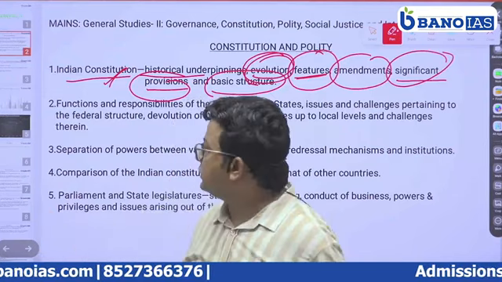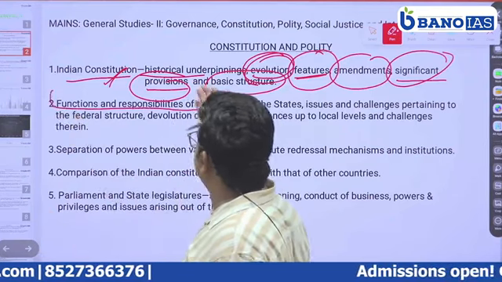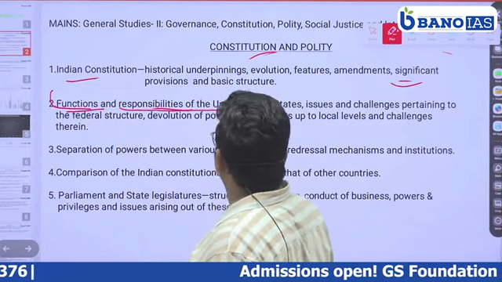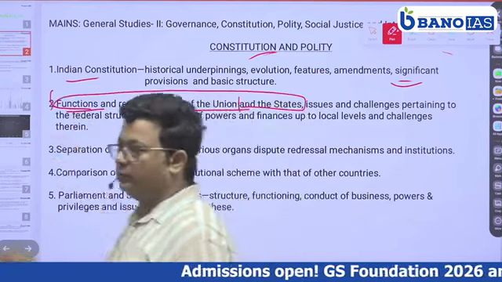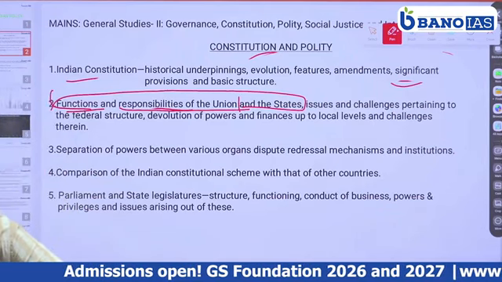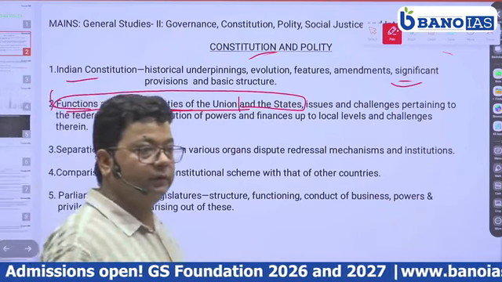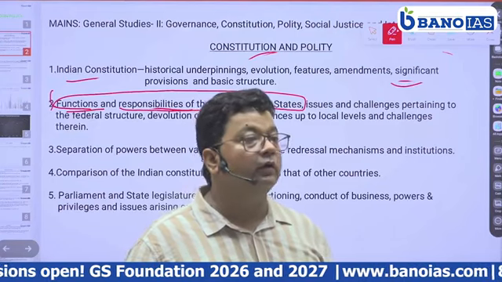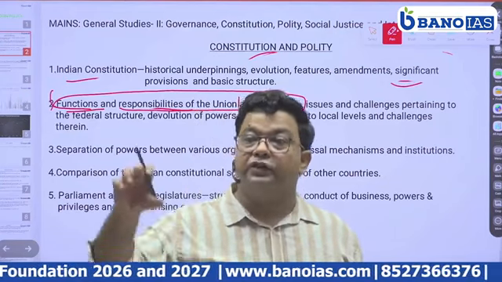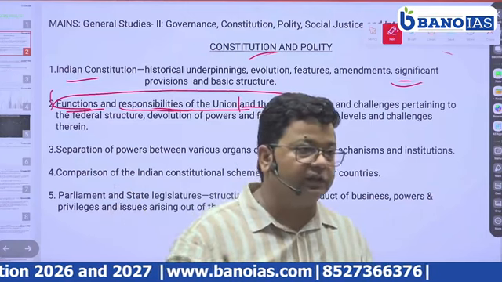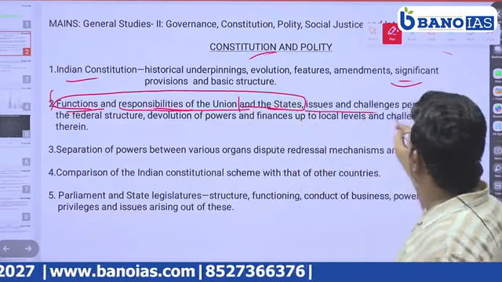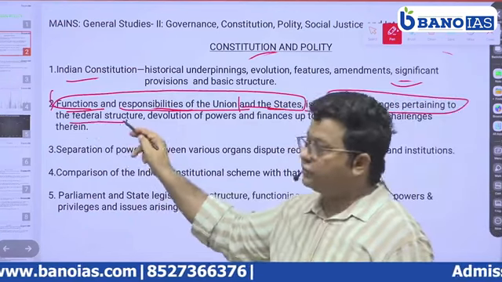Now when we move to the second, that is functions and responsibilities of the union and the states. What are the functions and responsibilities of the union? As a union, what are its functions? Protection of the states. How do they function? What are its responsibilities? Issues and challenges pertaining to the federal structure.